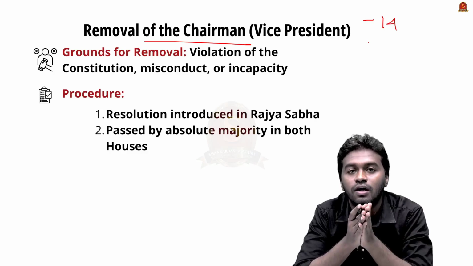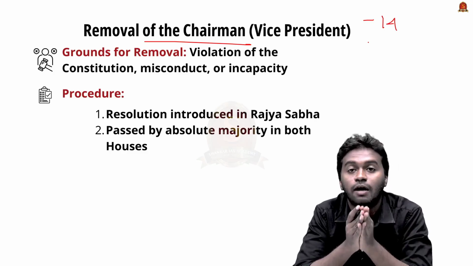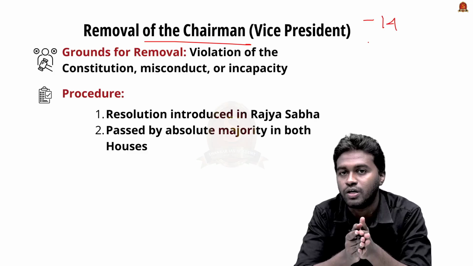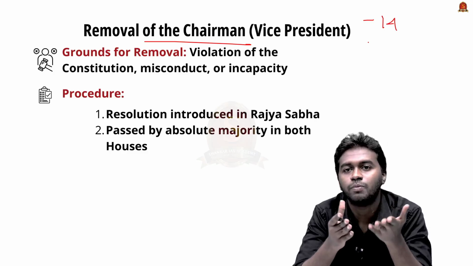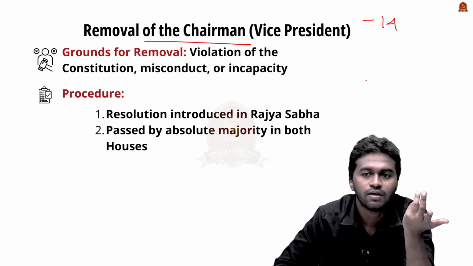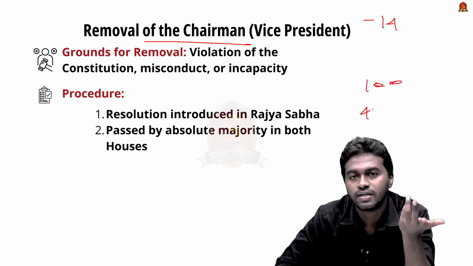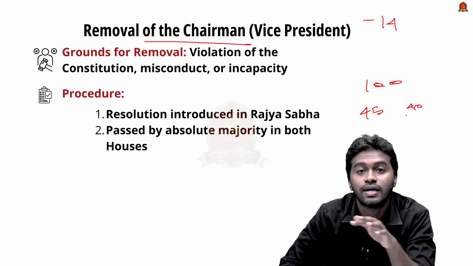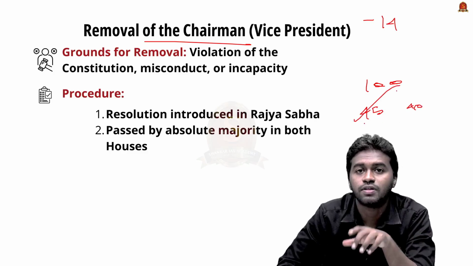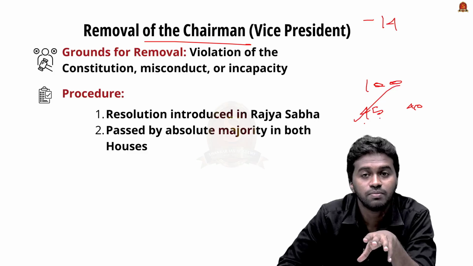There also the resolution needs absolute majority, not simple majority. So what is the difference between absolute majority and simple majority? For example, imagine that there are 100 members. On one side, 45 members voted for the resolution, while 40 members voted against the resolution. In this case, if the resolution is passing, then it is based on simple majority.